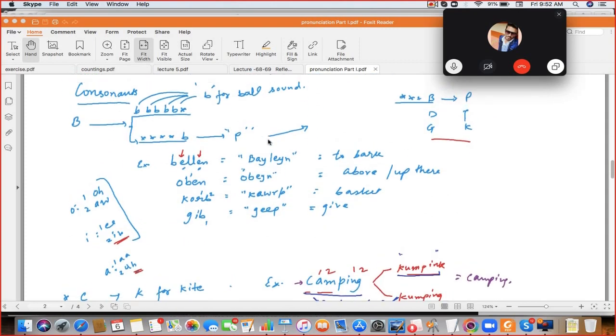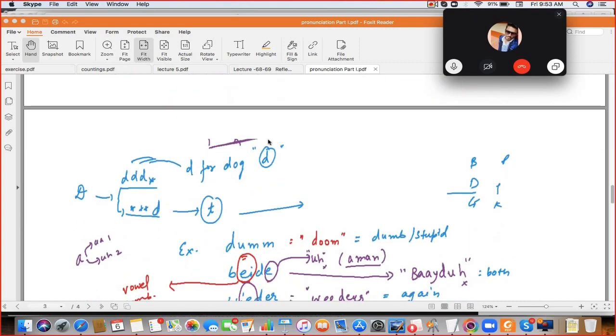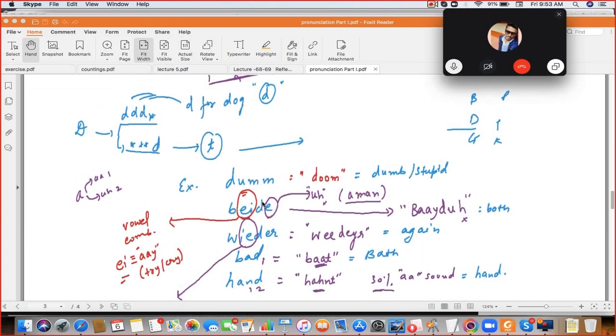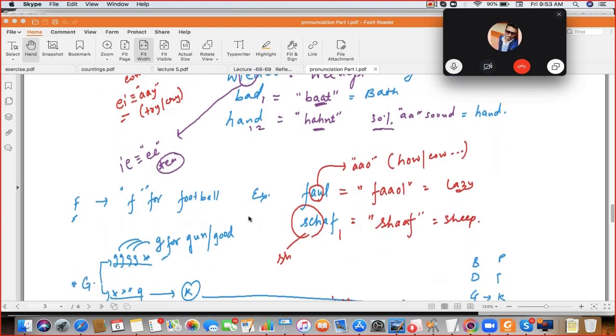Oben, Korb, and Geep. Oben, Korb and Geep. Okay. Yes. Next, camping. Camping. Doom. Correct. Bider, Bider. Sorry. Bider. Bat. And Hunt. Hunt. Okay. Yes.